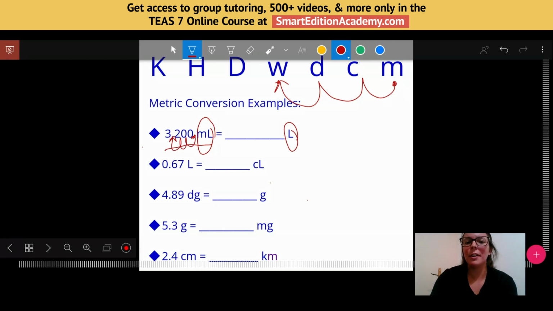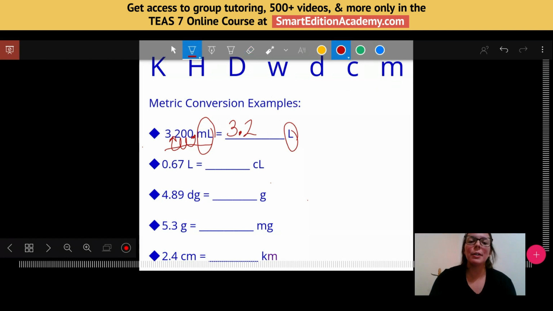So I got my little arrow there. So I can rewrite this number as 3.2. And notice how I'm leaving off those trailing zeros. I want to leave those off so I avoid confusion. And 3,200 milliliters would equal 3.2 liters. Okay, so let's try another one.